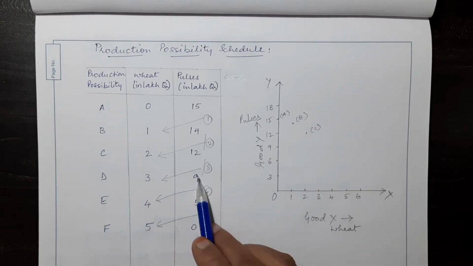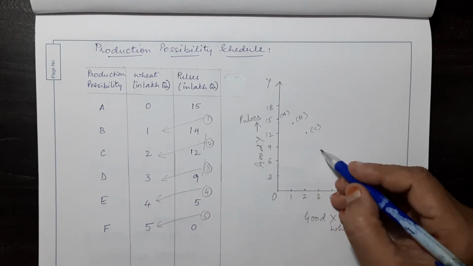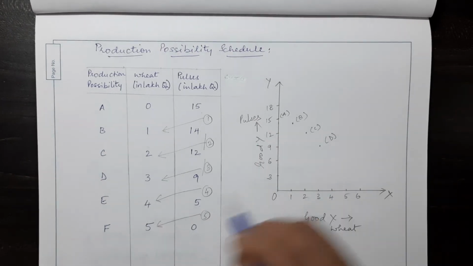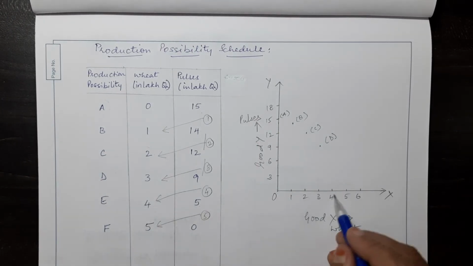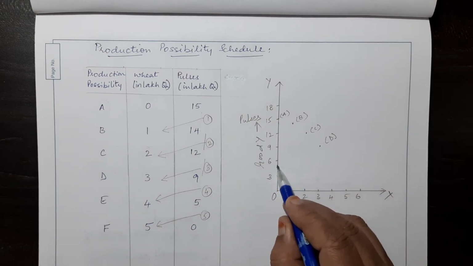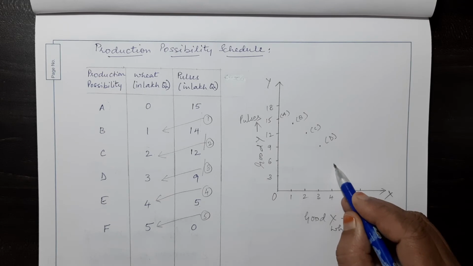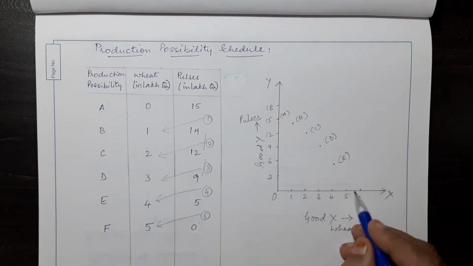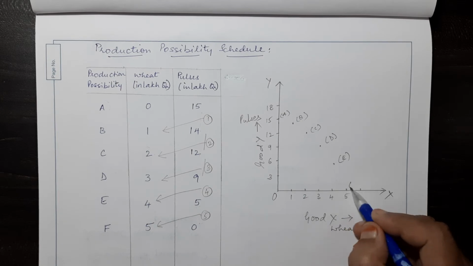D is 3 and 9. So the 3 and 9 combination lies somewhere here. So we'll call it D. E is 4 and 5. So 4 on the x-axis and 5 will be somewhere below 6. So here we will have E. And F is 5, 0. So 5 on the x-axis and 0 on the y-axis. So this is point F.